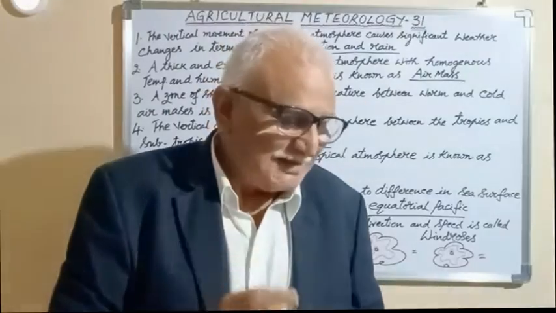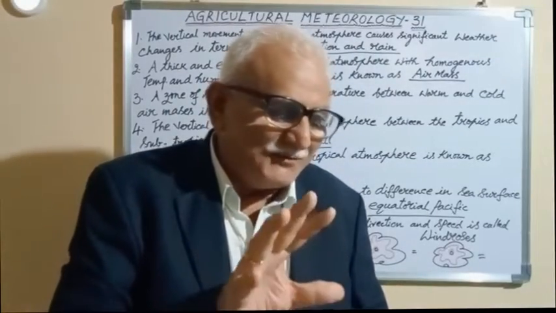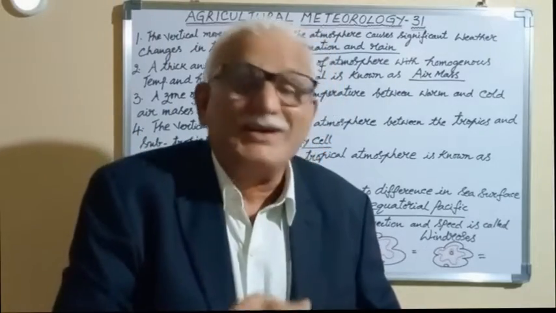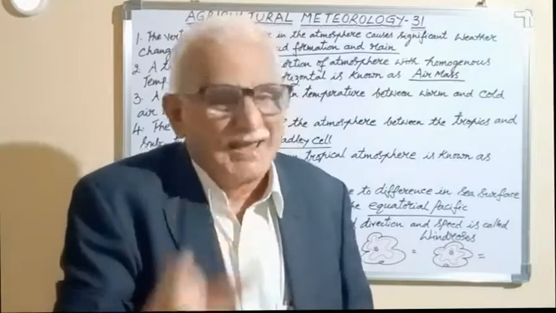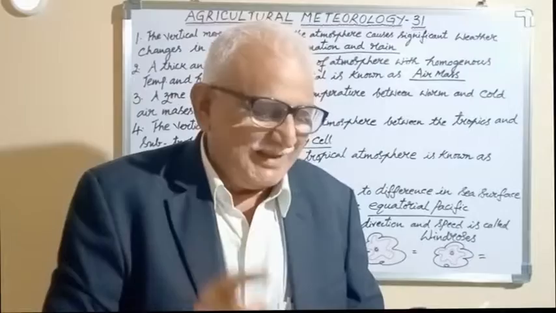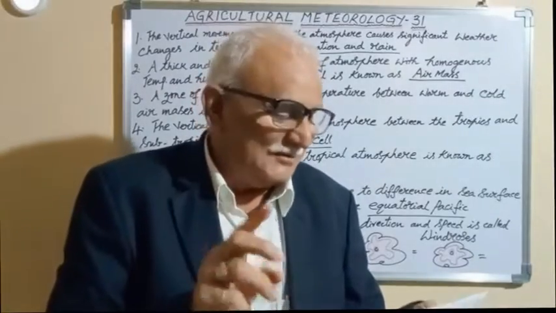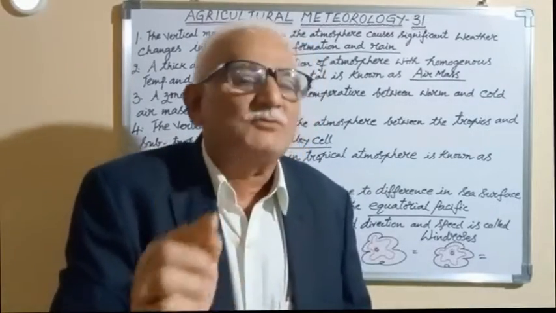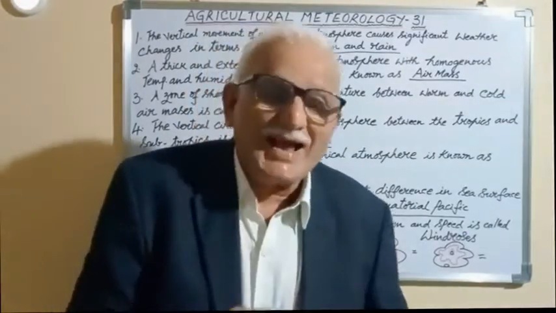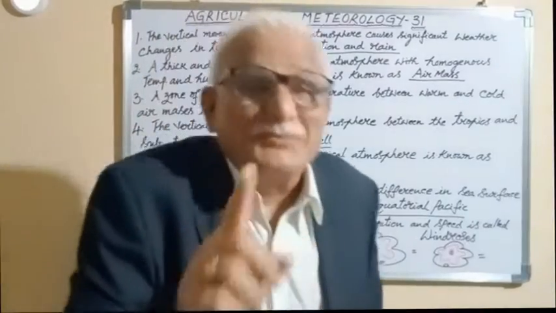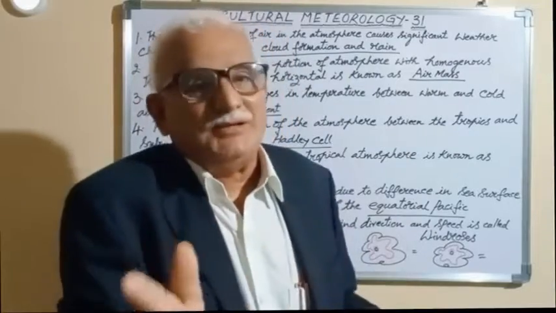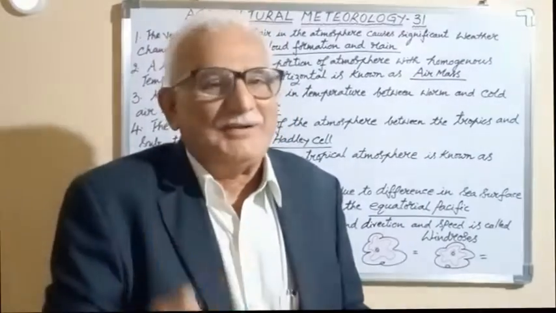Now, the interval between the onset of effective rains and the commencement of the first dry spell is called dash the wet spell. A rainfall spell of more than 35 millimeters, spread over a period of 7 days with at least 4 rainy days. 4 rainy days means, more than 2.5 mm per day, is known as dash to begin with. It is known as effective rain to begin with. Then after that, 35 mm in 1 week we call it the wet spell.